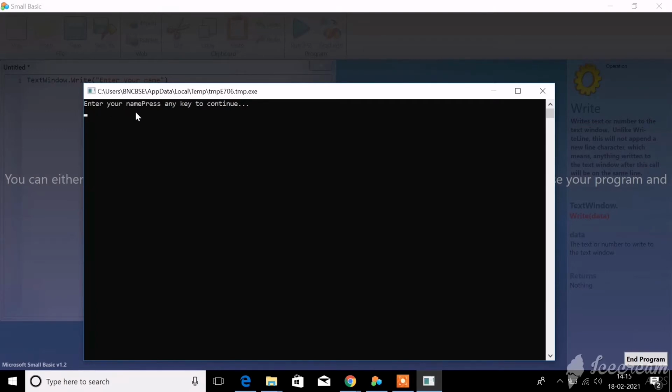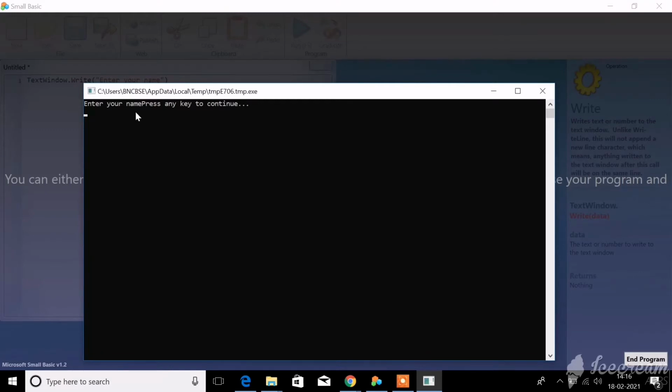Now in order to go back to your editor window, the screen in which you type your program, that is called the editor window. In order to go back to that window, you can press any key on your keyboard. It is not necessary that you should press a particular key.